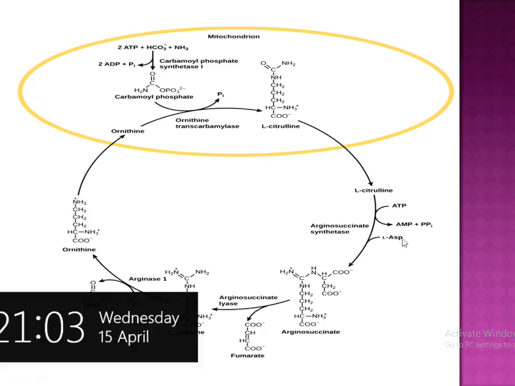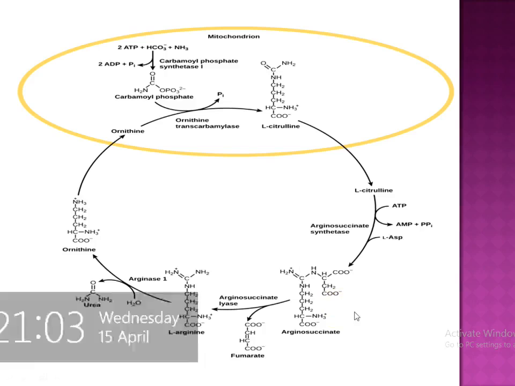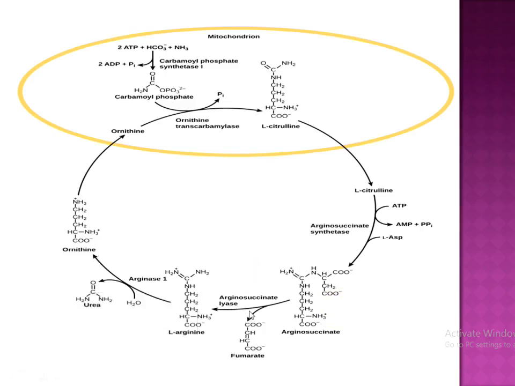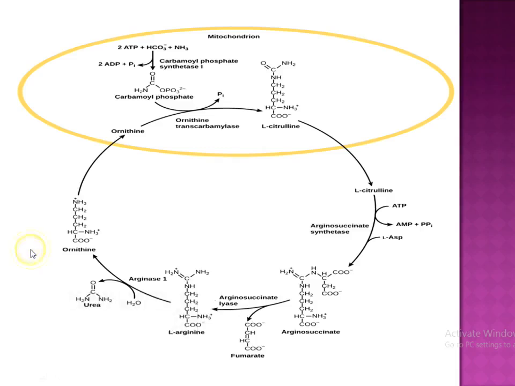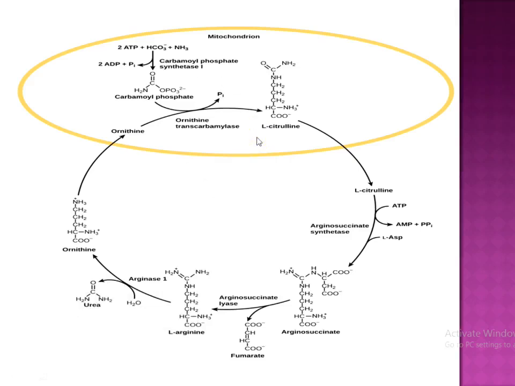Then this argininosuccinate undergoes reaction with argininosuccinate lyase, releasing fumarate, and this results in arginine. Arginine then reacts with arginase 1, and at that time water releases urea and the cycle continues. This is the urea cycle.